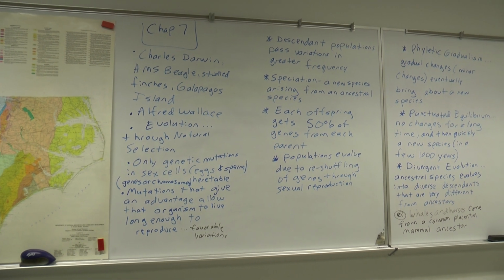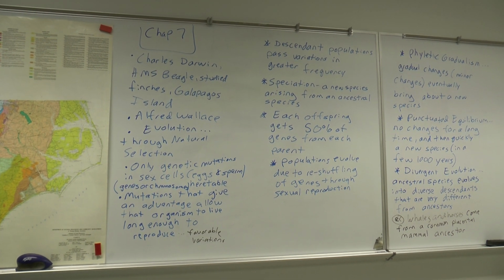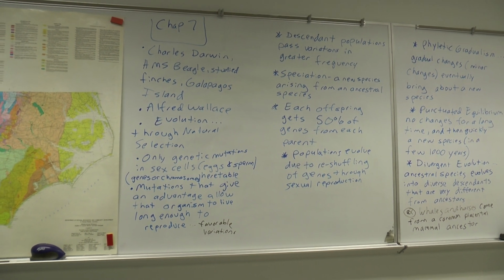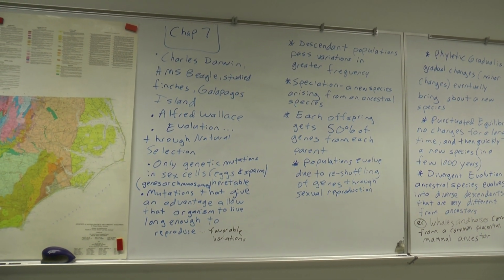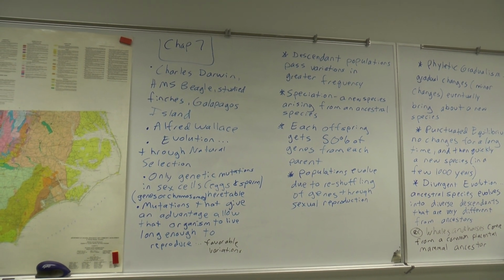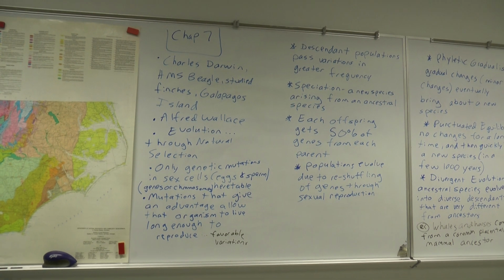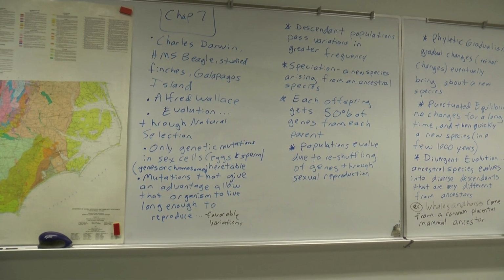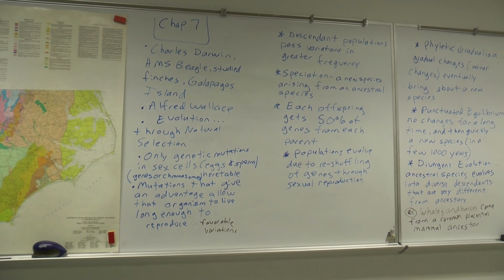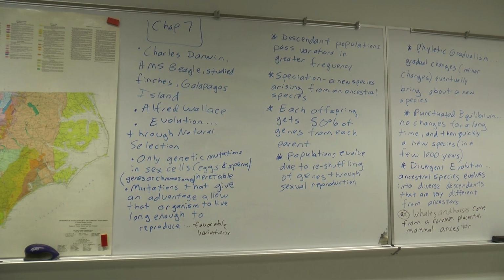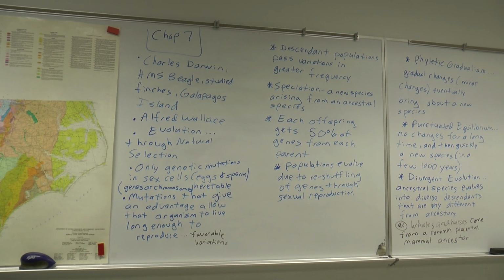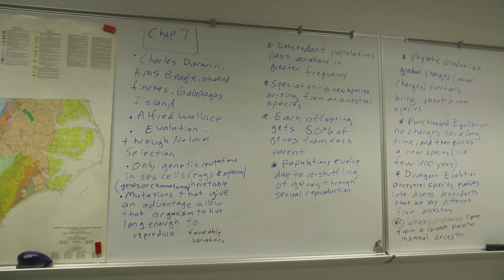Okay, so what is evolution? Well, it basically means how organisms change through time through something called natural selection. So we'll briefly talk about natural selection. By the way, the only genetic mutations that are heritable, oh, I definitely misspelled heritable. That should be H-E-R-I-T-A-B-L-E. That's okay, I'm not going to change it.